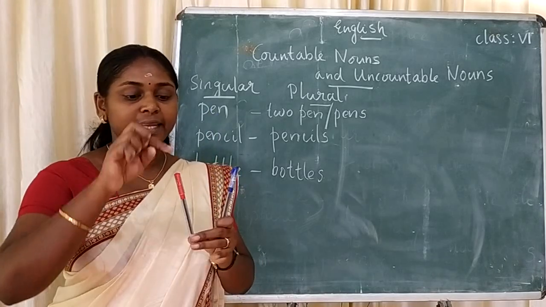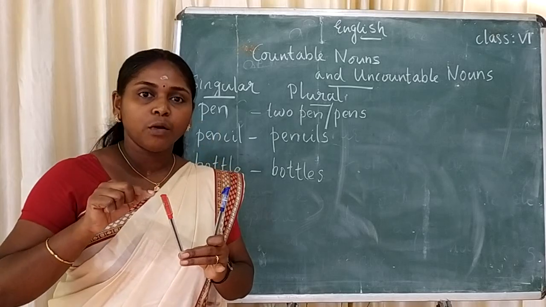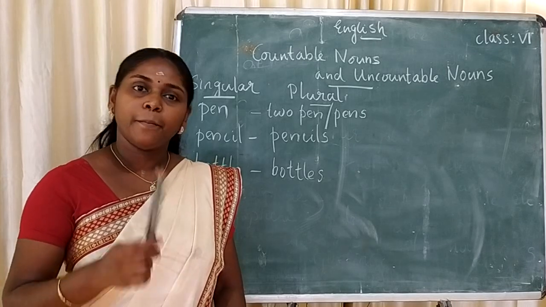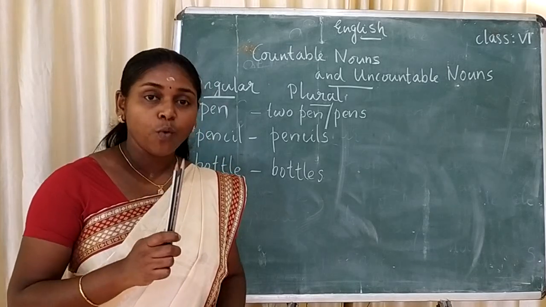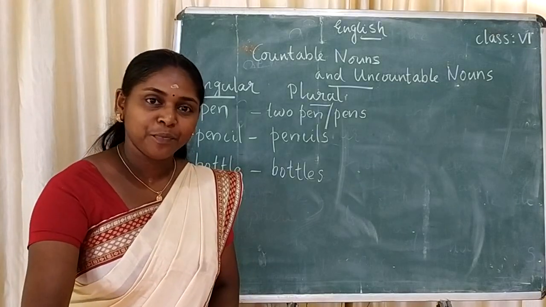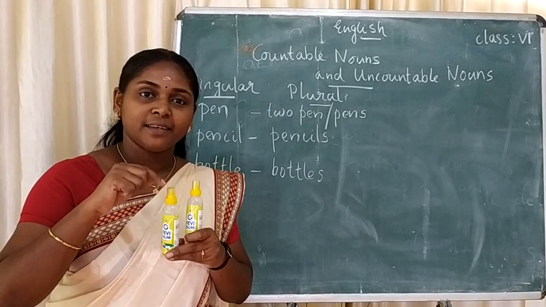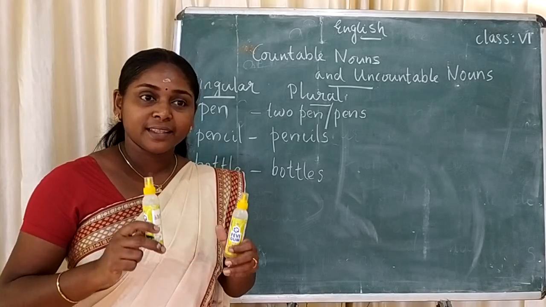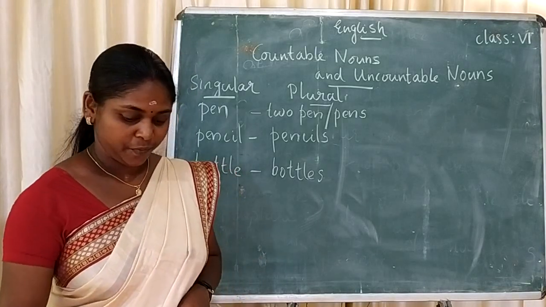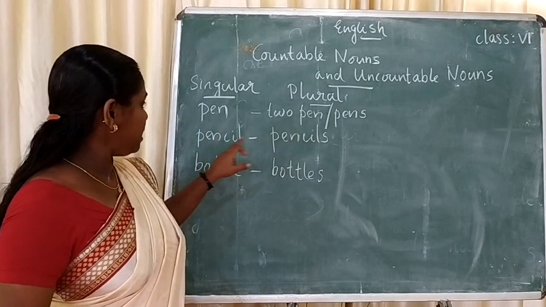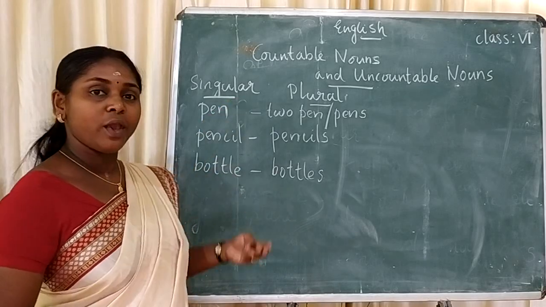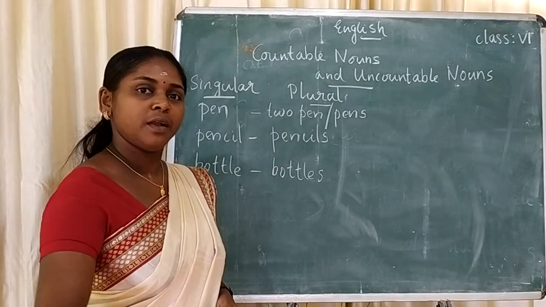That means I can take the number, that is, we can count it. Then pencil, that also we can count, 1, 2. Same bottle also we can take the number. So all these things we can count and take the number.